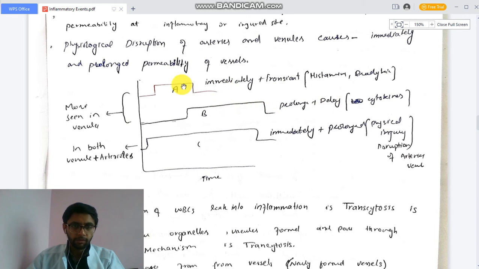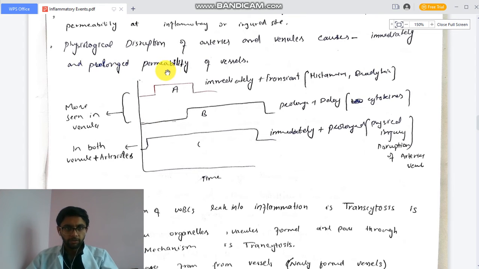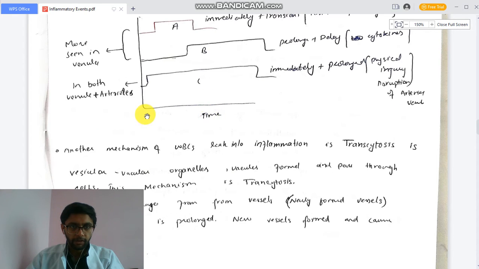So first, endothelial gaps are maintained by histamine and bradykinin. After these, cytokines come and maintain these endothelial gaps. In both venules and arterioles there is an immediate and prolonged gap. The immediate and prolonged gap is due to some physiological disruption of the veins, which causes gaps in endothelial cells to contract and increase permeability immediately, and it remains for a long time. We see that physiological disruption of arteries and veins causes immediate and prolonged permeability. So we compare the time with the different factors.